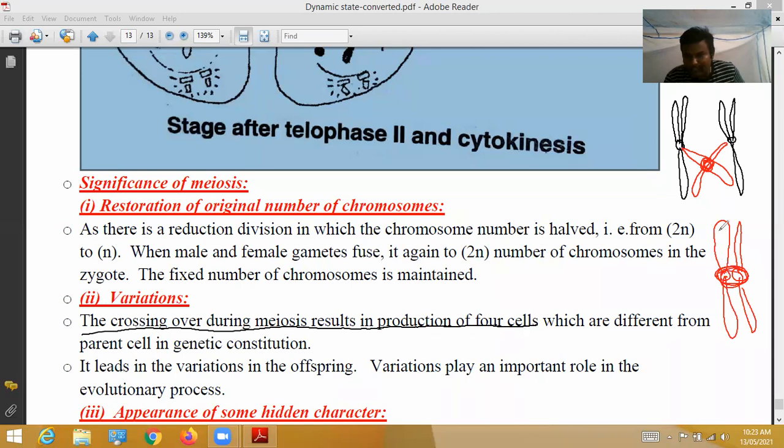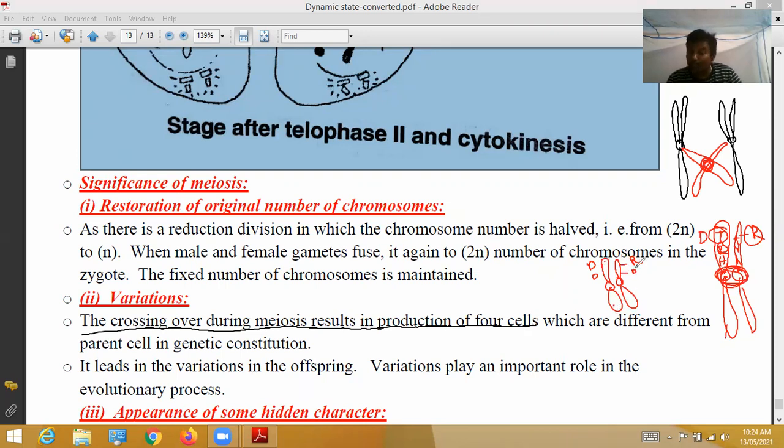What happens generally here? This is the homologous chromosome, and this is the centromere. Here there are dominant and recessive genes: capital T, small t, capital R, small r, capital H, small h, and so on. So the gene exists on chromosomes in 2 states, one dominant, one recessive. On every chromosome a number of genes are located.